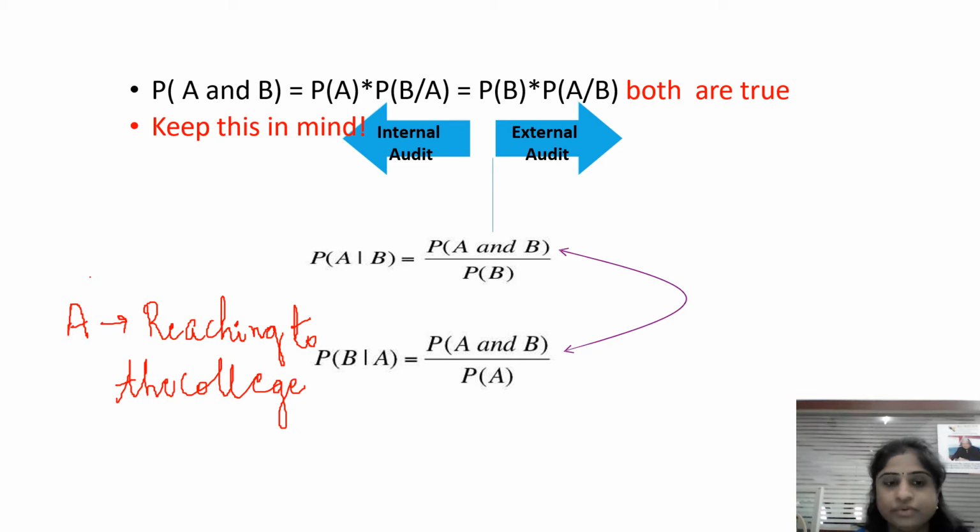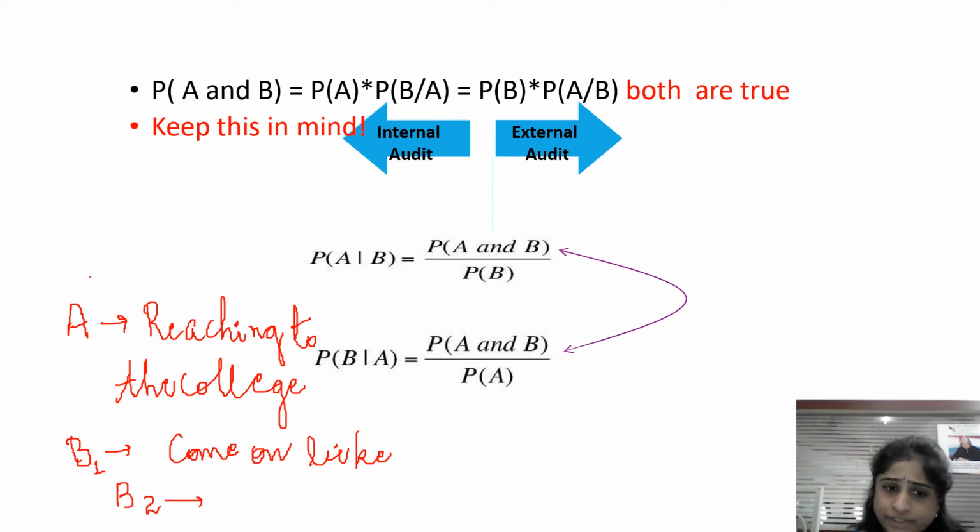Now we will check out the means by which the student might come to the college. For example, the student might come on his or her own bike, and the student might come by college bus.